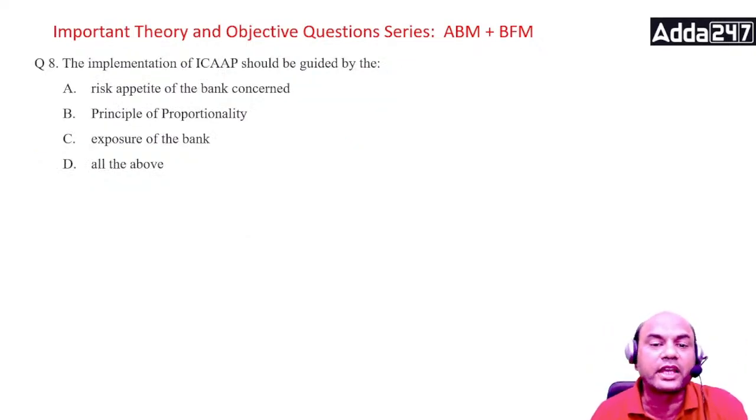The implementation of ICAP should be guided by what? Risk appetite of the bank concerned, principle of proportionality, exposure of the bank, or all of the above. So it should be with whom?